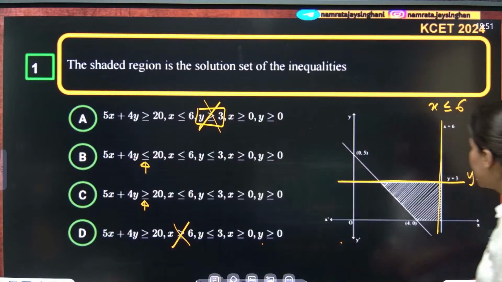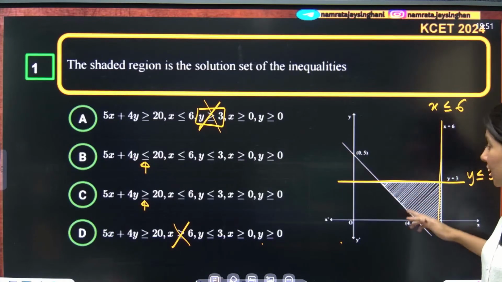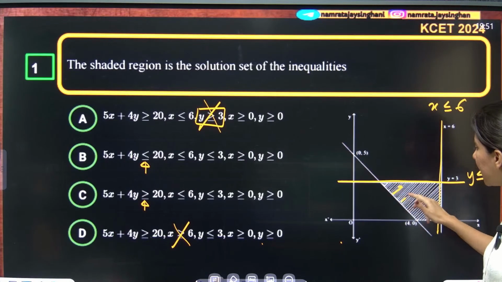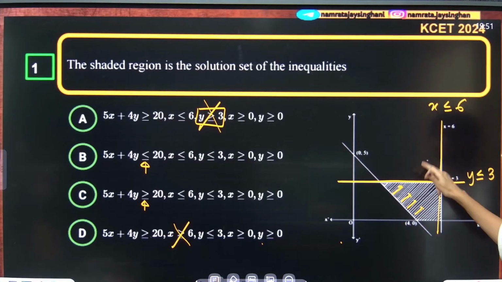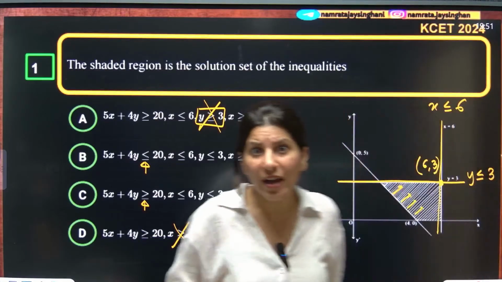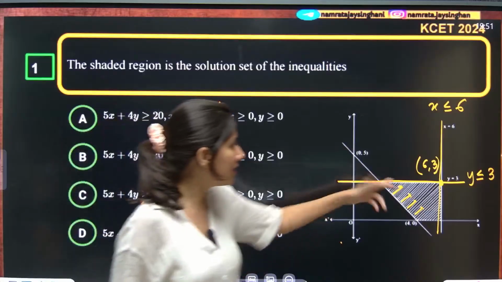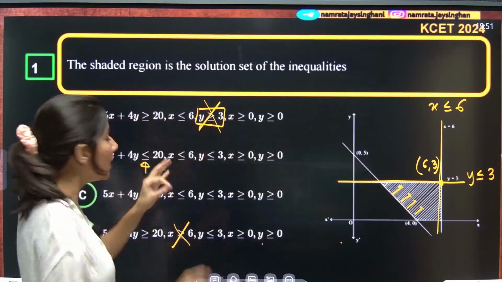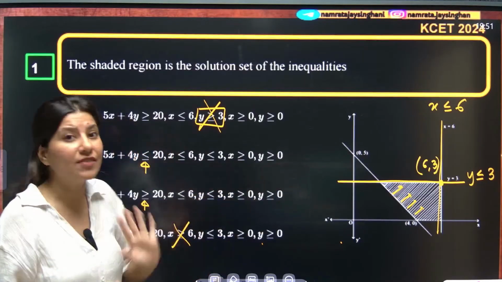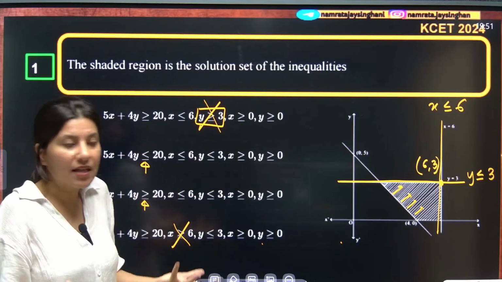See, understand, this is your line. You need the area above this line, this area. If I talk about this point, it is (6, 3). The point (6, 3) is lying in the region, so (6, 3) should satisfy my inequality. Whichever inequality satisfies (6, 3) will be my answer.